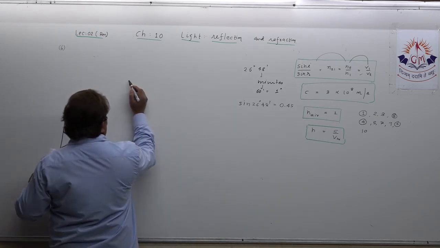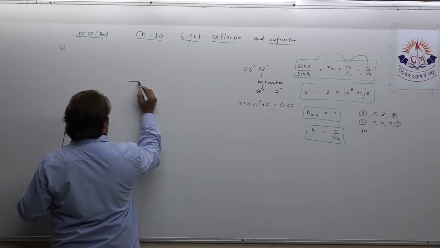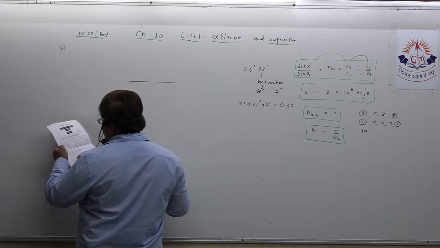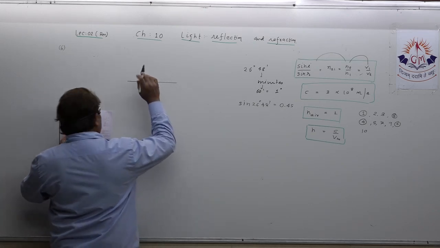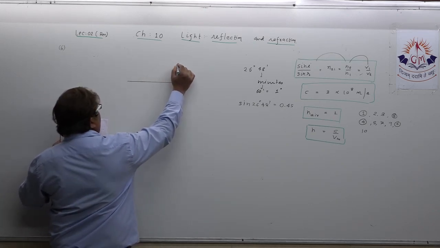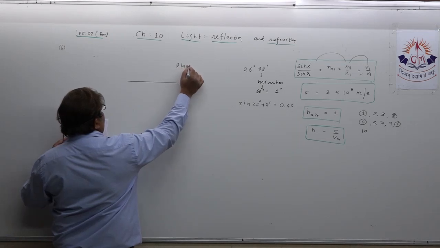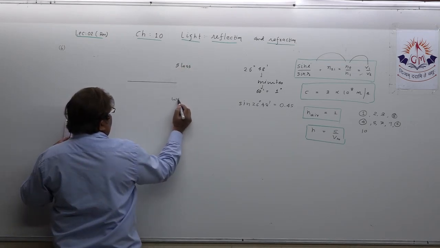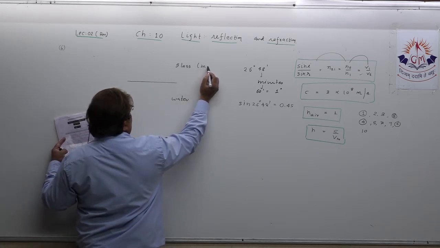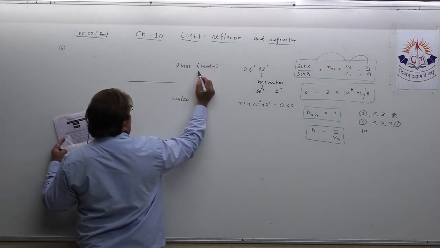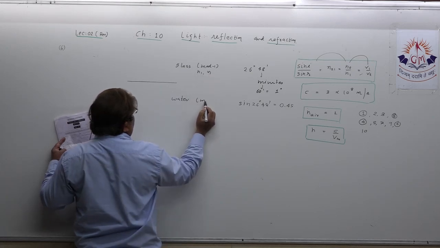Okay. Now again, as you know, light is propagating from glass to water. So glass and water. Glass, that is medium 1, that means n1 and v1.